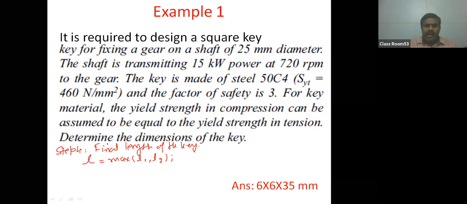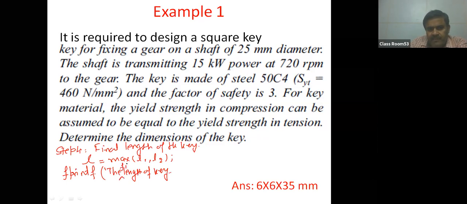So L is available to me. Now I have to print this L in the output. So for output I will use fprintf. Fprintf is output command, and I will use in inverted comma the length of key, or you can say the final length of the key is found to be, you need value here.